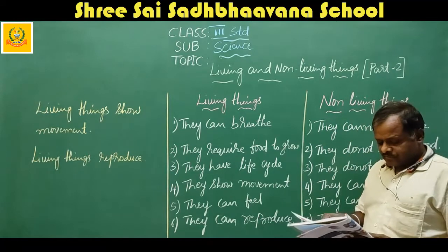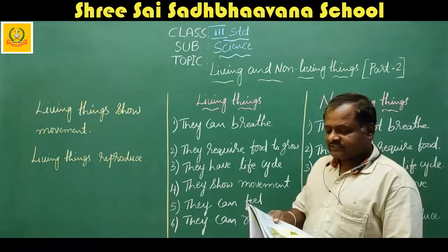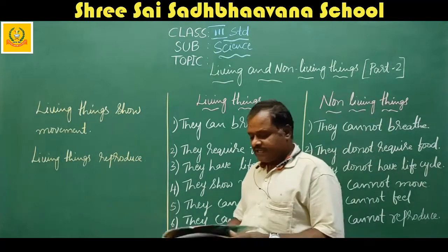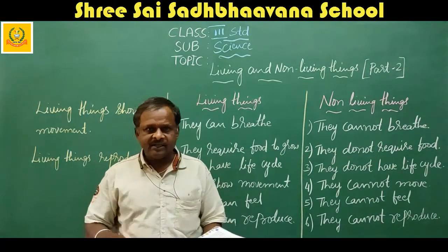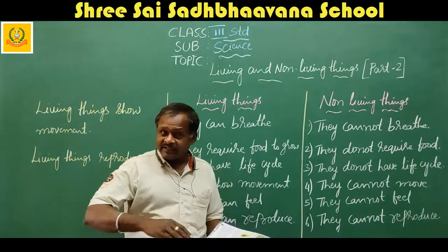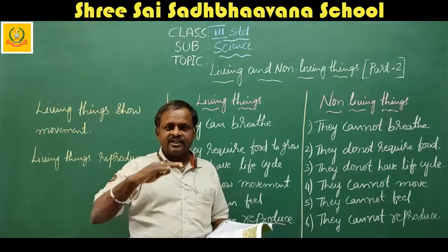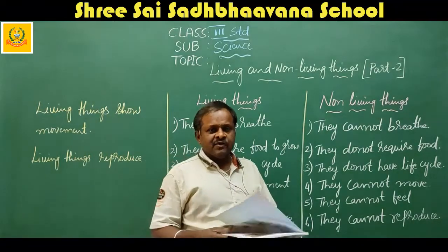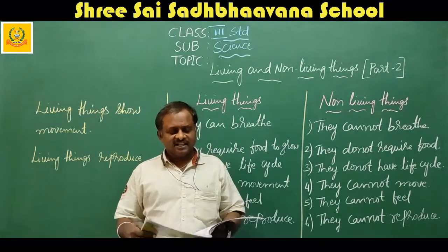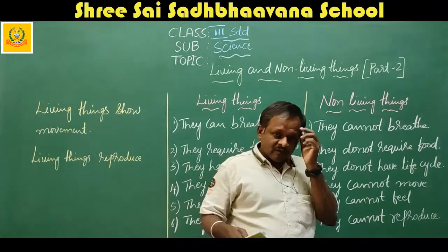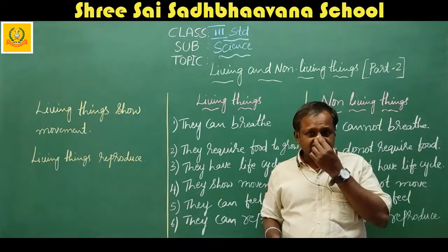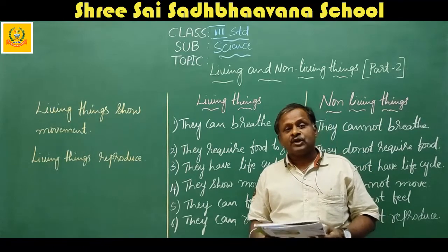Next, living things require food. For their growth, they need food. Food is essential for all living things for their growth.